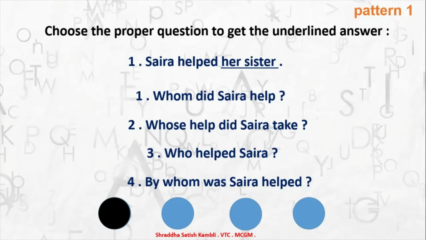But remember, that time you would have to underline the help. What did Saira do? So the focus is on the action. Okay, helped. Here, Saira helped her sister. We are talking about a person.